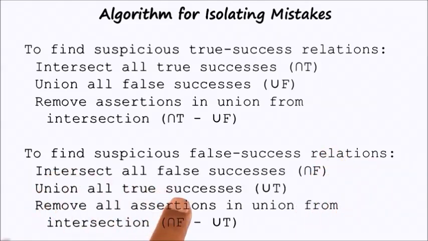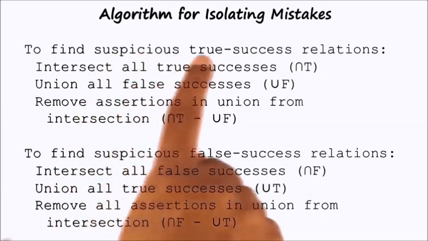Then take the union of the features present for all the true successes. A true success is something that the agent classified as a success and indeed was a success. Now remove all the assertions in the union of the true successes from the intersection of the false successes to identify those elements that are present in the false successes only. So to put that differently, start off by gathering together anything that's ever present in a false success. Then gather together everything that's true for every single true success. Remove the things that are true for every true success from the things that are ever true for any false success. In that way, we get a list of only the things that are true for some false successes.